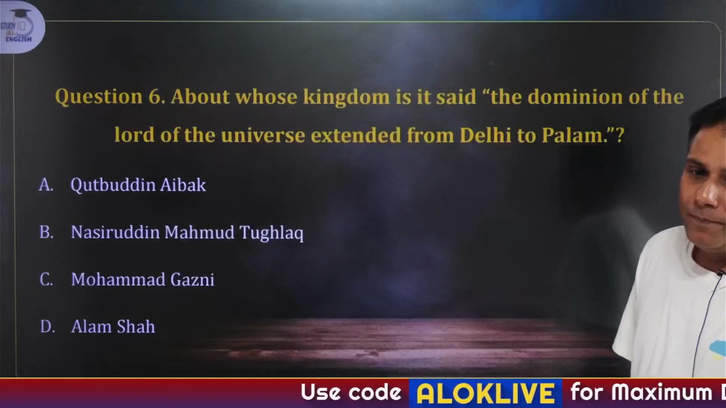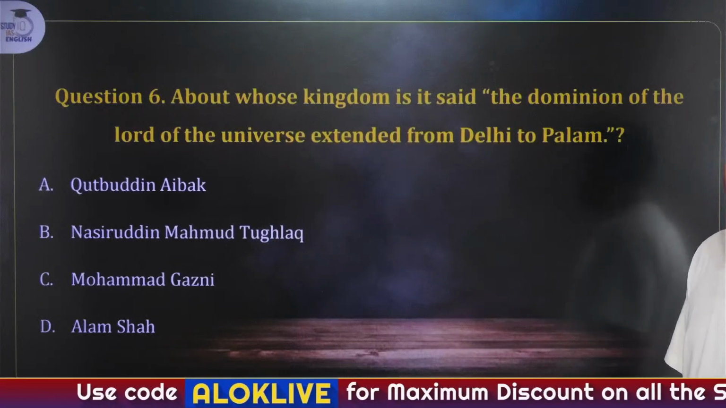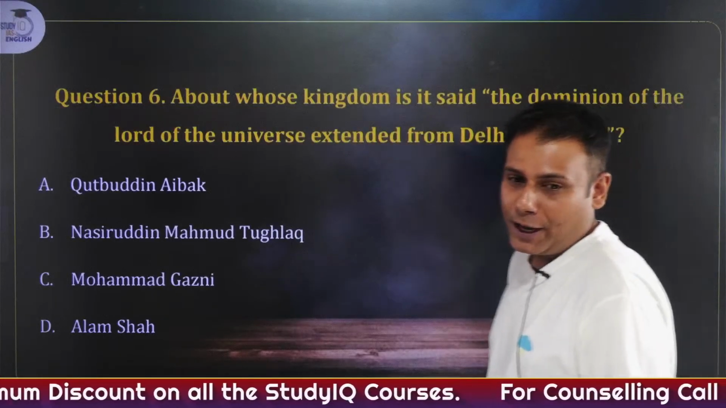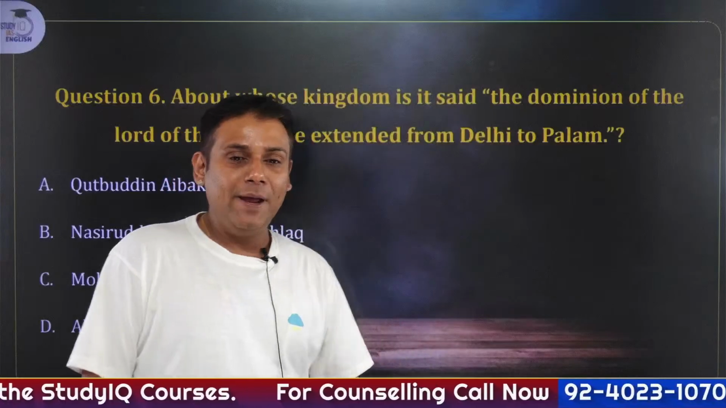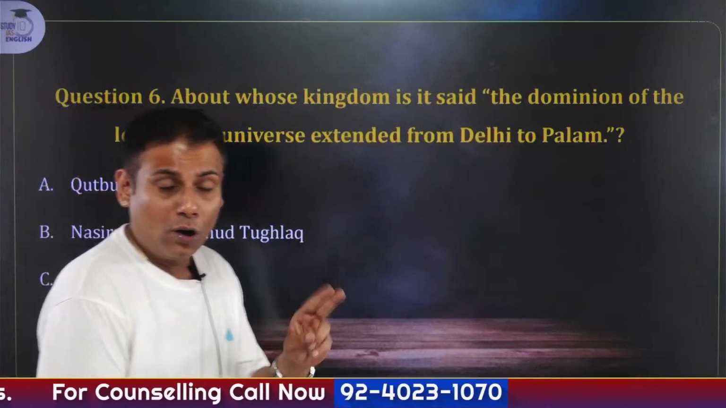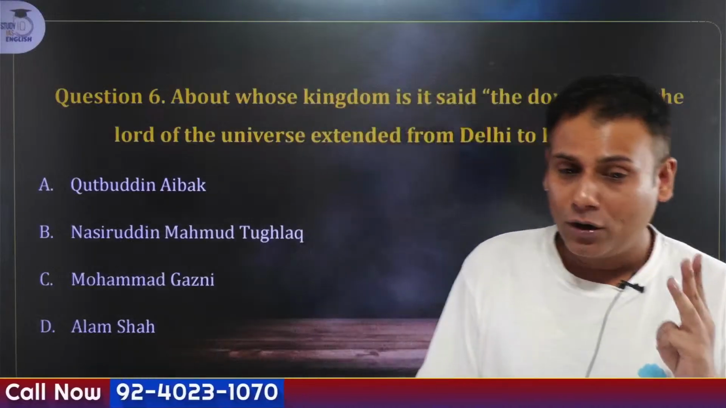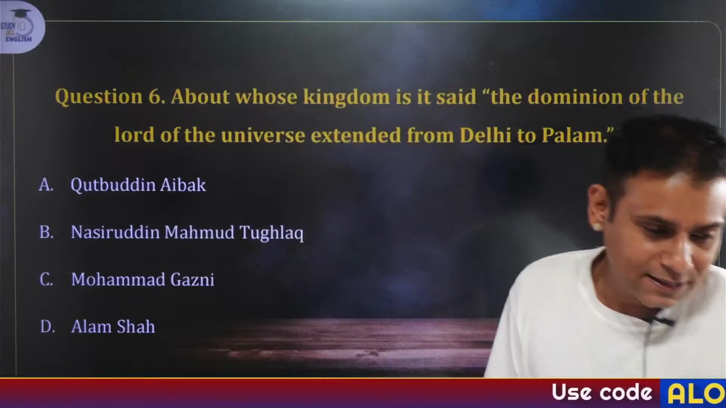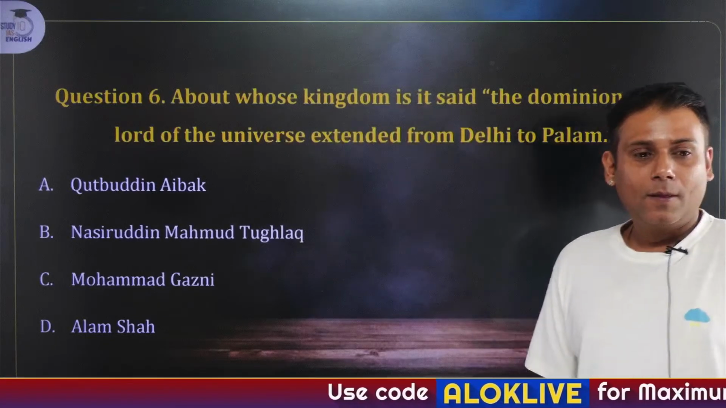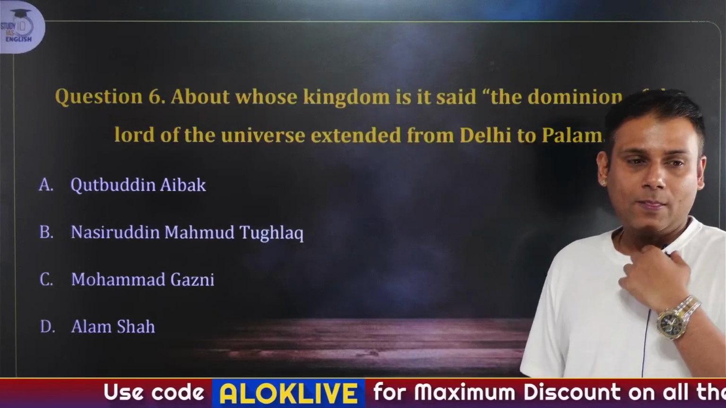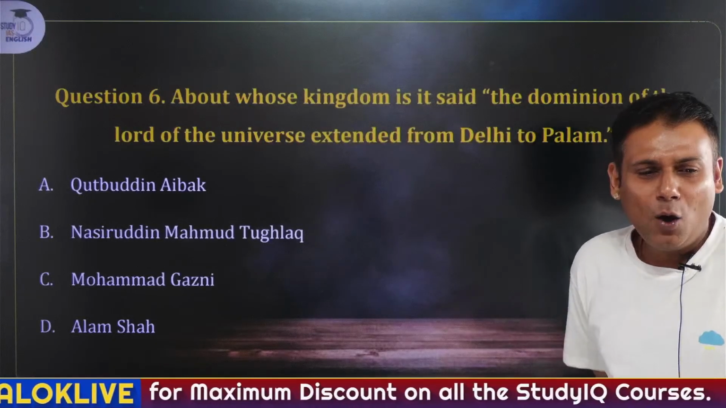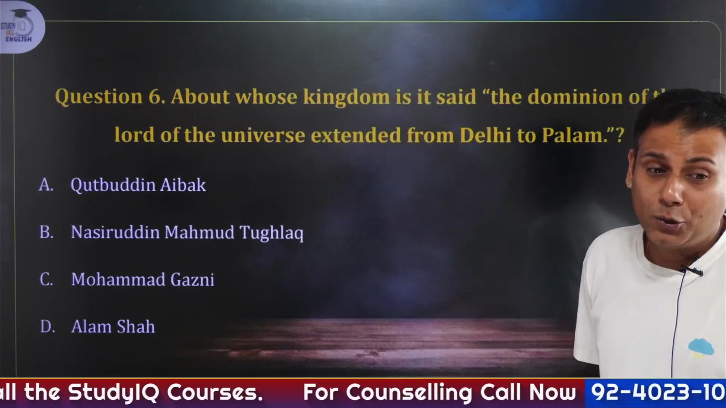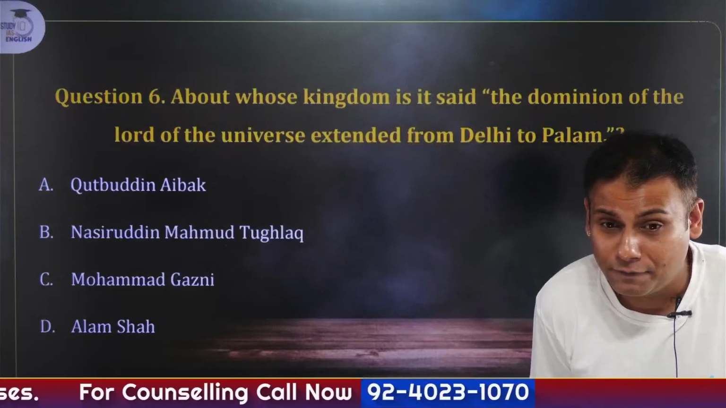About whose kingdom is it said that the dominion of the Lord of the Universe extended from Delhi to Palam? A. Qutbuddin Aibak. B. Nasiruddin Mahmud Tughlaq. C. Mahmud Ghazni. And D. Alam Shah. Yes, fast. A wild guess. The answer to this question, Arbi. Very good, Arbi.